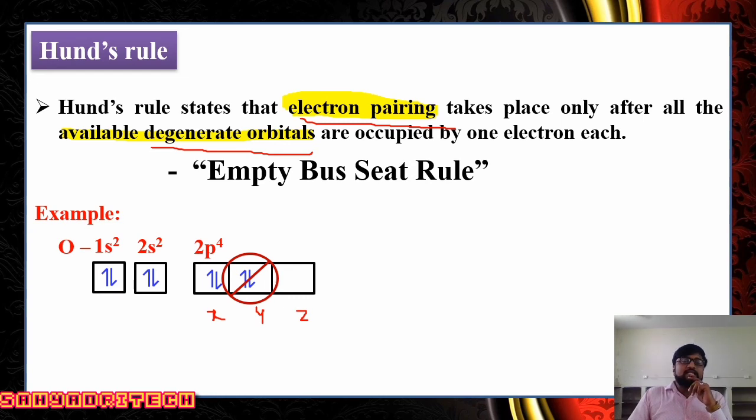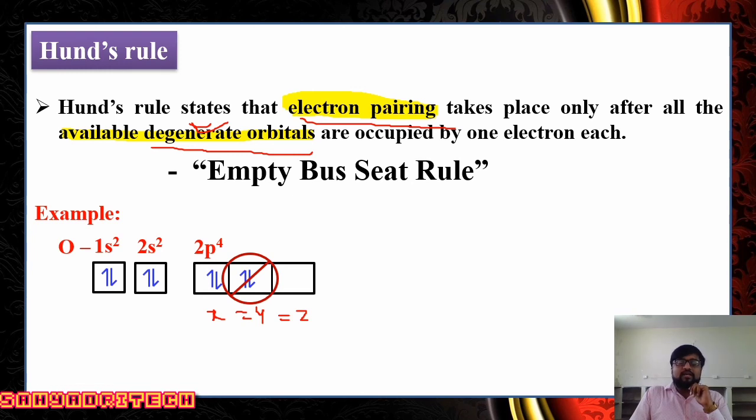What is the meaning of degenerate orbitals? Orbitals having the same energy are called degenerate.